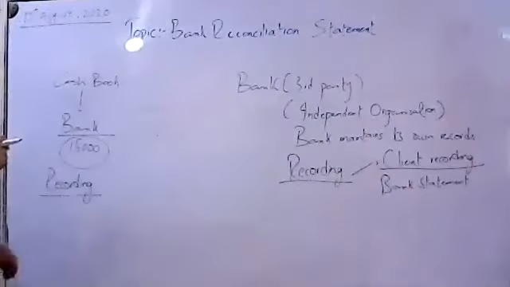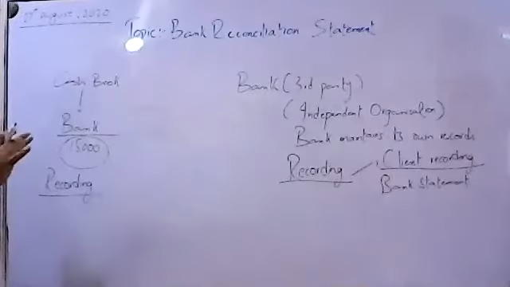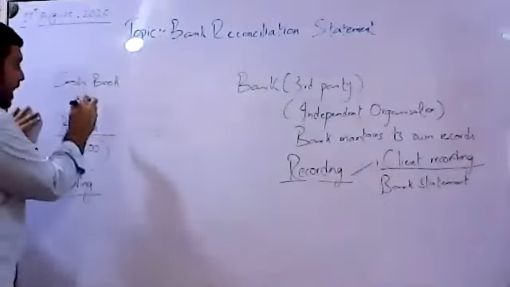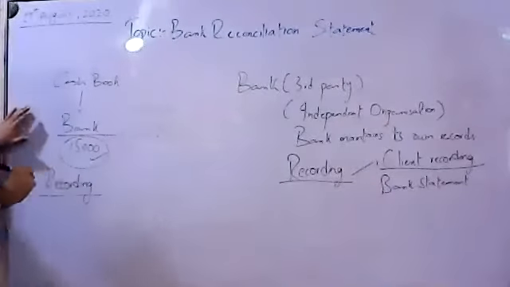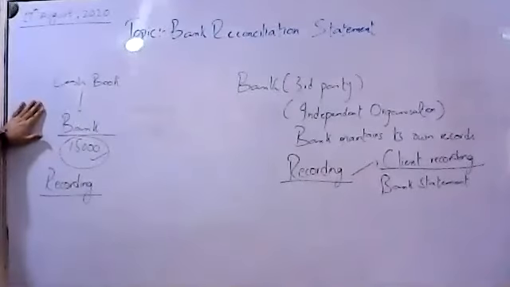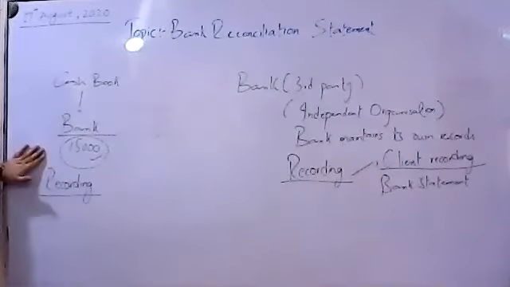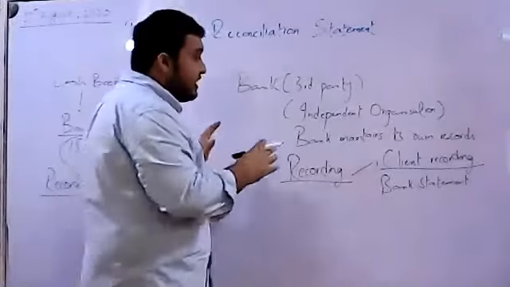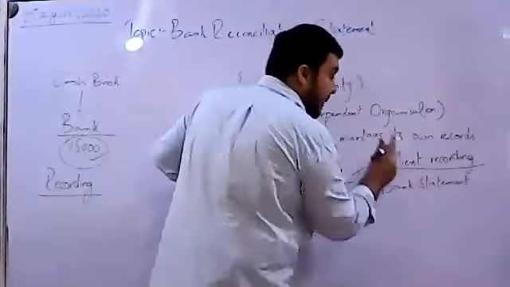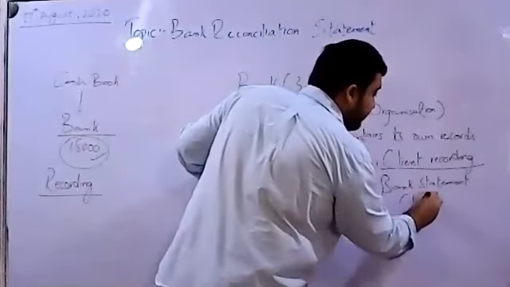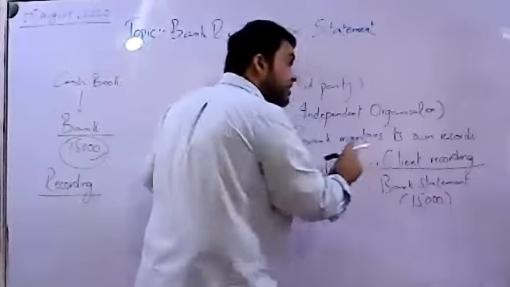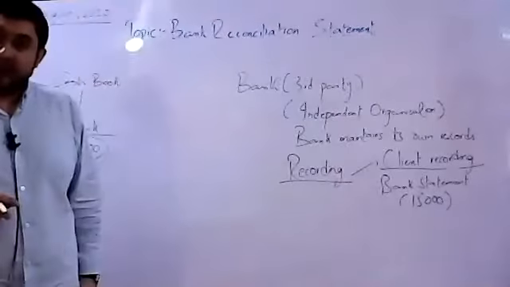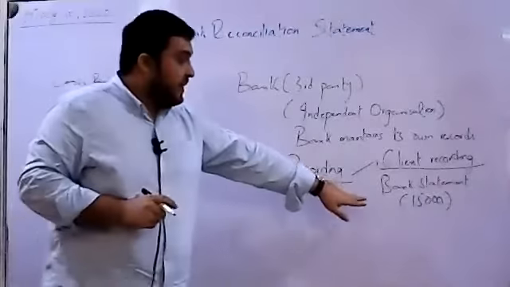Now, it's obvious that if our cash book says that bank has basically $15,000, then obviously the bank statement, that means the bank's record, must also manifest that yes, there are $15,000 in your bank account.